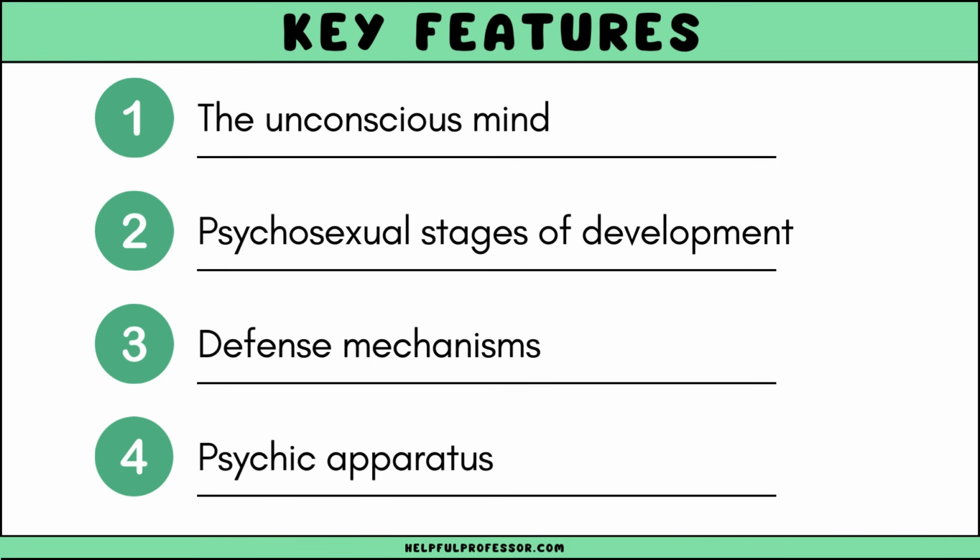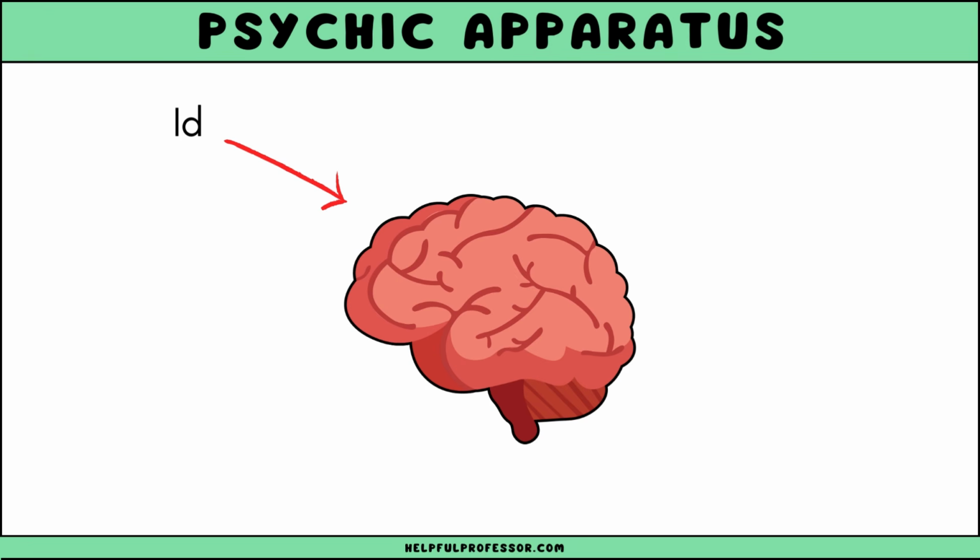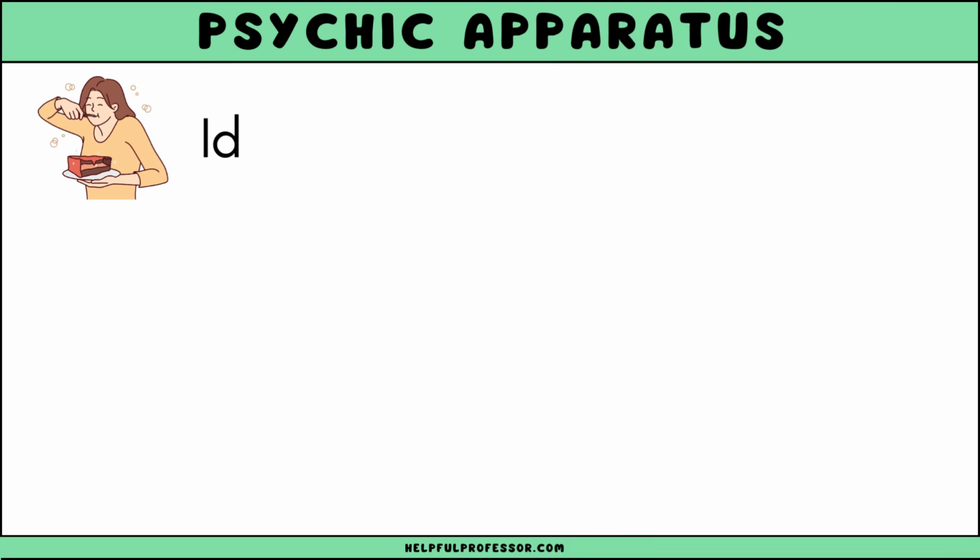Fourthly, we have the psychic apparatus. Freud's model of the mind, known as the psychic apparatus, includes three parts: the id, ego, and superego. The id operates on the pleasure principle, seeking immediate gratification of basic urges and desires.